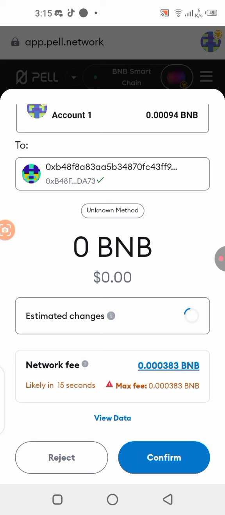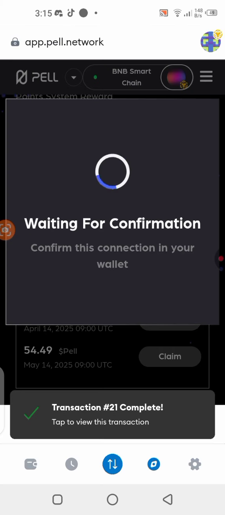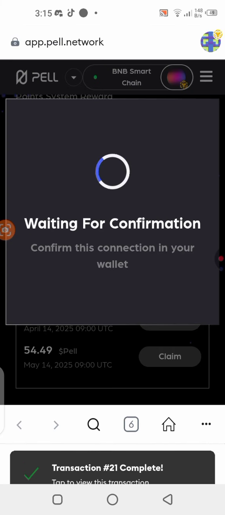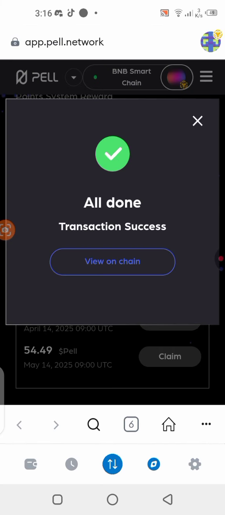If you know that the token you have on your balance is not worth paying for, then just skip, guys. But as for me, I'm just going to try this and claim it, because the gas fee is not much. It's not up to 1 cent, so it's something I can try. All right, that was successful. All right, so it says all done.